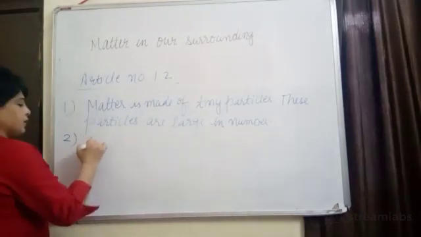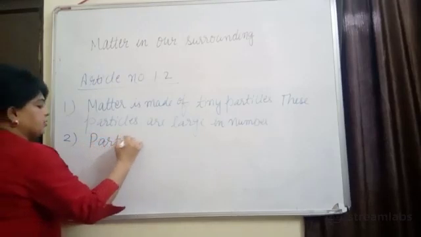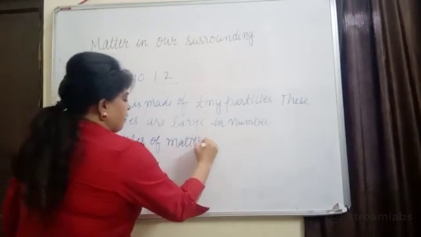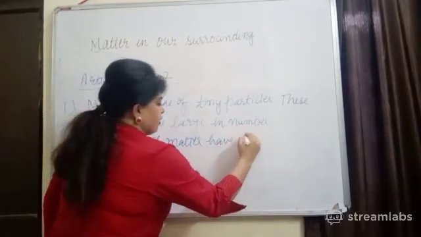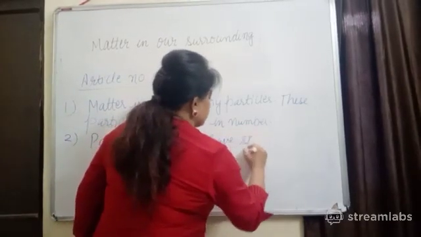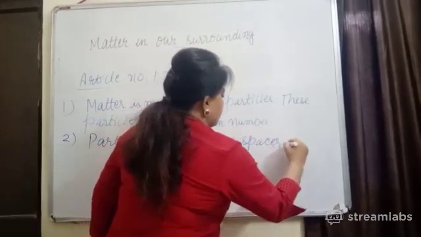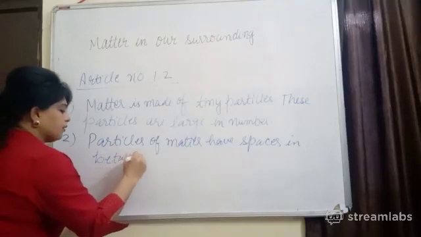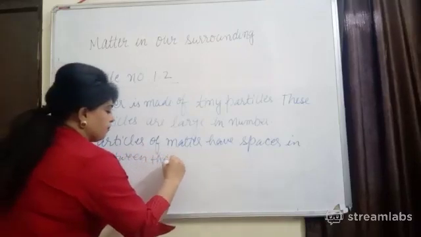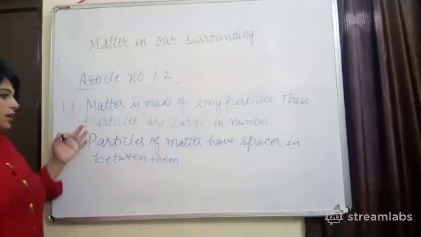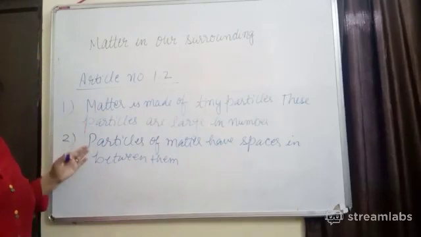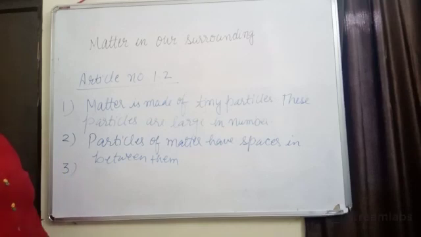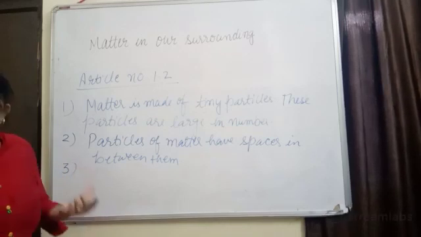Okay. So we will write: particles of matter have spaces in between them. Understood? So we have learned the two properties with the help of two activities. Now we are going to learn that the particles of matter attract each other.